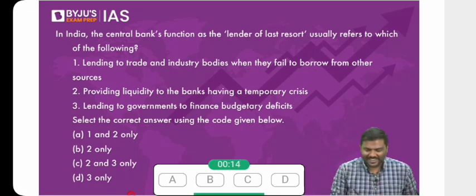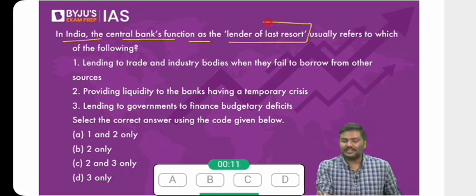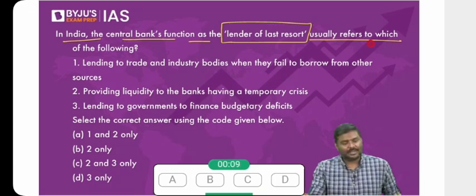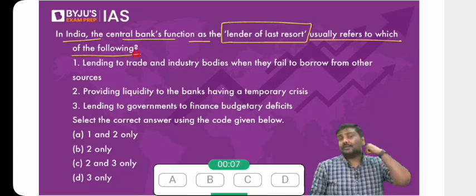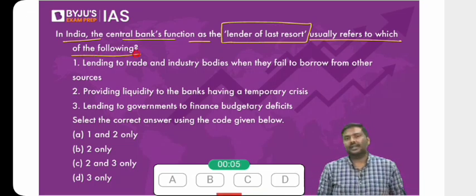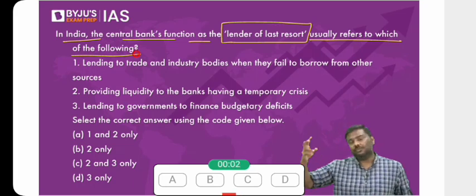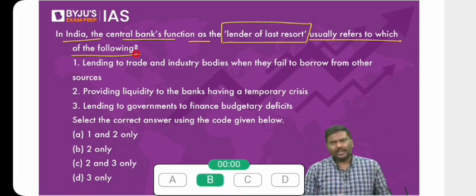34% answered correctly. Why? In India, the central bank functions as a lender of last resort. What do you mean by lender of last resort? We have discussed this yesterday, by the way. If you ask me, sir, where you have discussed, you have not discussed. Please check the PPT. There is one slide where I have written lender of last resort. That is in the slide where we discuss the functions of RBI as a banker to banks. I said RBI is a banker to banks. It is also a regulator of the banking sector.